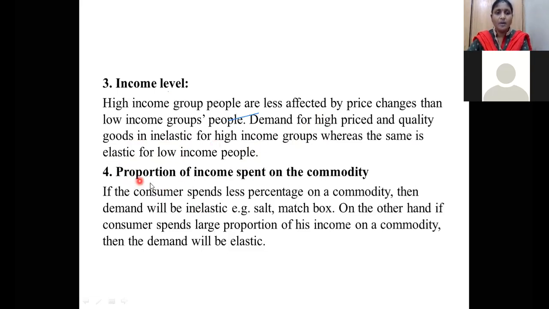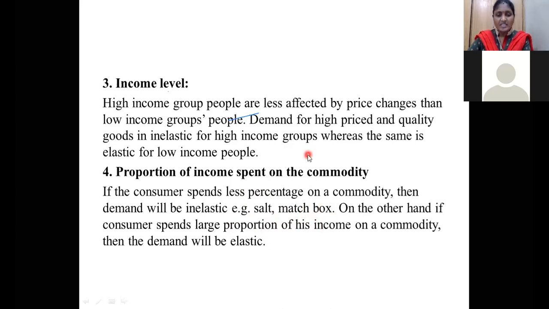That is the thing. Proportion of income spent on the commodity. If a consumer spends a small percentage of income on the commodity, then the demand will be inelastic. Suppose you take low cost items like salt and matchboxes. Generally we spend below 20 rupees on these items in a family. We take 1 kilo of salt for less than 20 rupees, six matchboxes for less than 20.